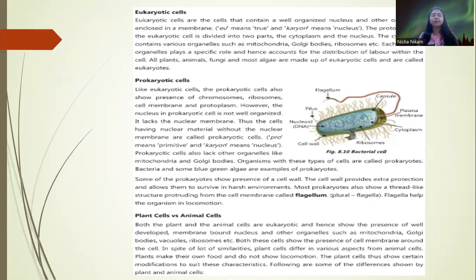Now, plant cells versus animal cells. Both plant and animal cells are eukaryotic and hence they show the presence of a well-developed membrane-bound nucleus and other organelles such as mitochondria, Golgi bodies, vacuoles, ribosomes, etc. Both these cells show the presence of a cell membrane around the cell. In spite of a lot of similarities, plant cells differ in various aspects from animal cells. Plant cells make their own food and do not show locomotion. The plant cells show certain modifications to suit these characteristics. Following are the differences in plant and animal cells.